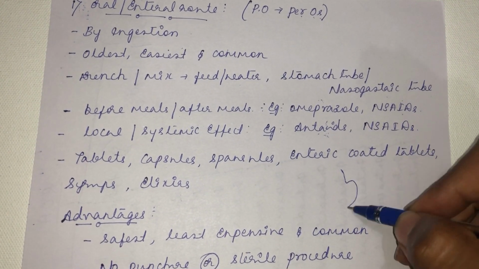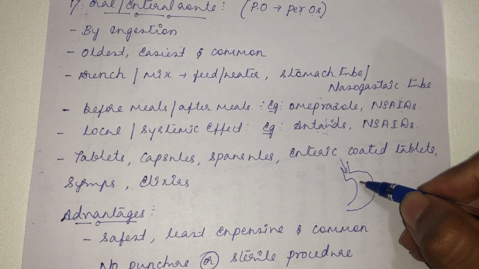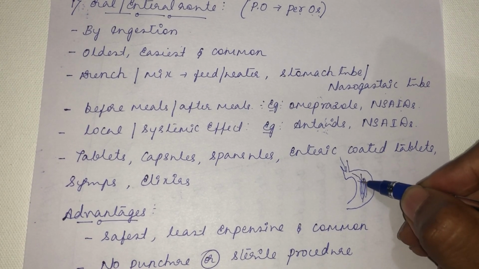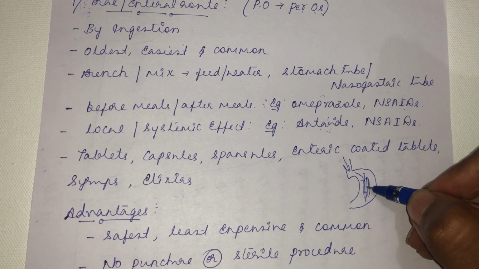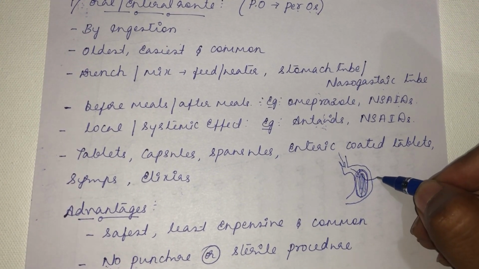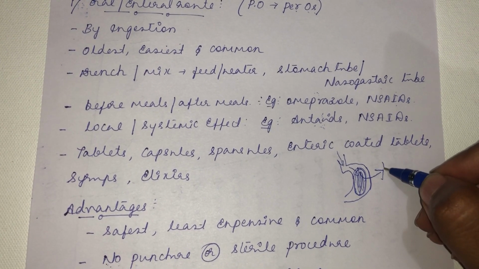If this is the stomach and you give a drug through this, the acid will be formed in the stomach. Here the drug will directly counteract and neutralize the acid. So its mode of action will be localized. It will not get absorbed from the stomach across the stomach mucosa. It will not go into the circulation.